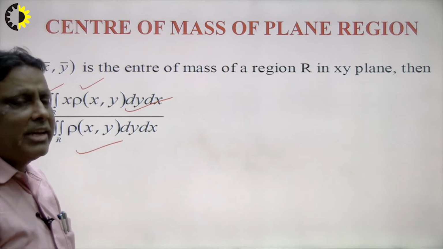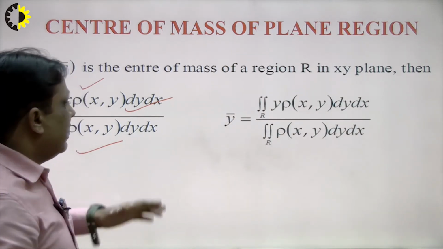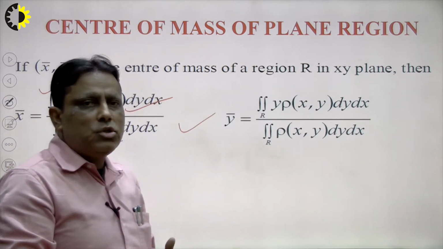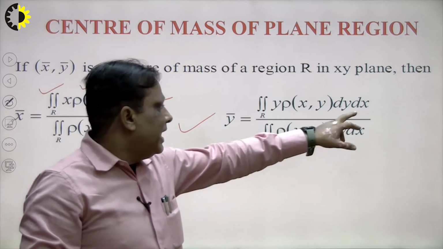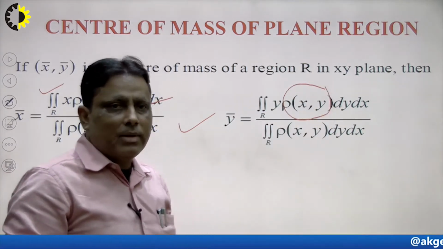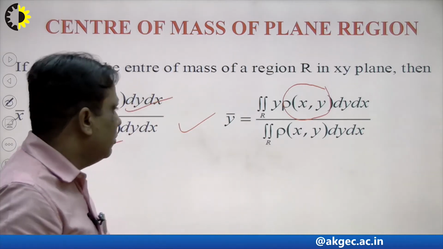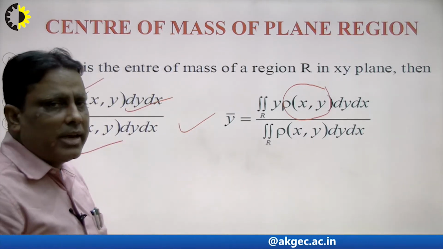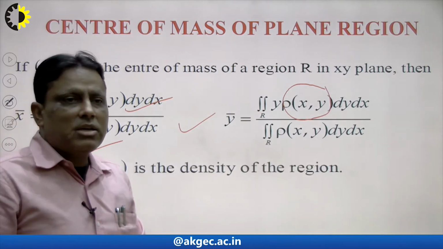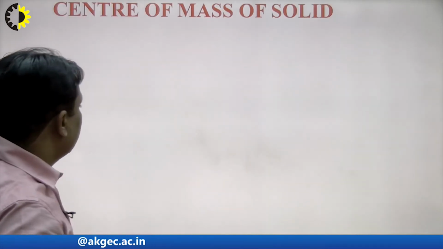In this way we can calculate the x coordinate of the Cg, and in the same way the y coordinate is also calculated with the same formula, y into rho dy dx. That means density may be constant or variable, upon the double integral of rho xy dy dx. In this way we can do our calculation with the help of the given formula. Here rho xy is the density of the region, the density of the material.